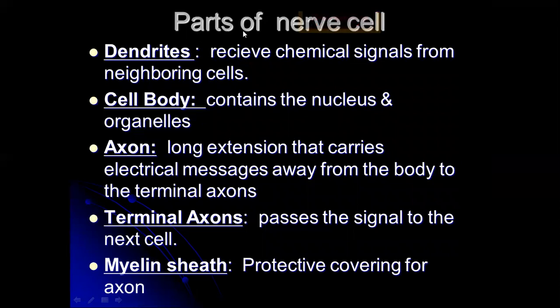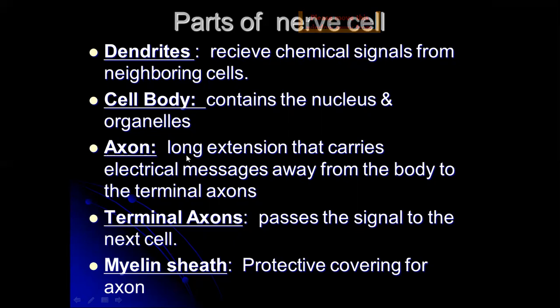Let's know more about the parts of a nerve cell. Dendrites: what is the function of dendrites? They receive chemical signals from neighboring cells and can connect to other cells. The cell body contains the nucleus and organelles.